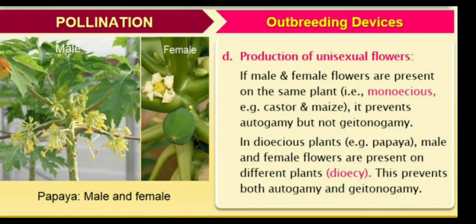But in the dioecious, what happens? Children, a dioecious plant means, for example, papaya, where the male and the female are different plants. So the male and the female flowers are present on different plants. It is called dioecious, and this prevents both autogamy and geitonogamy. So children, these are the 4 outbreeding devices.